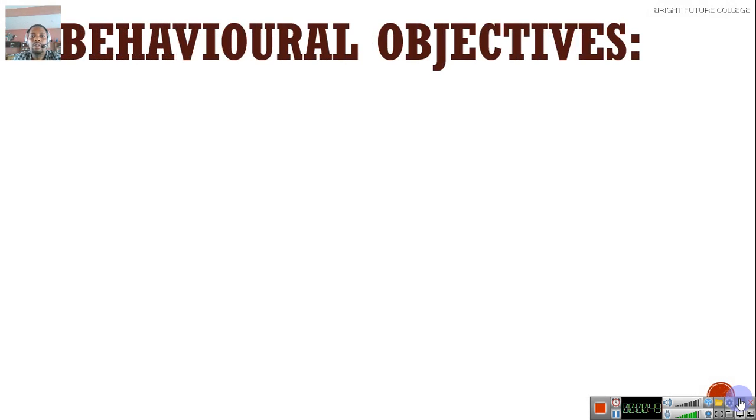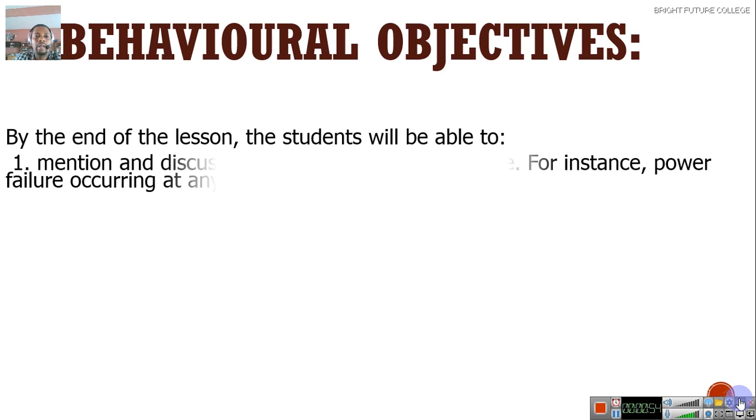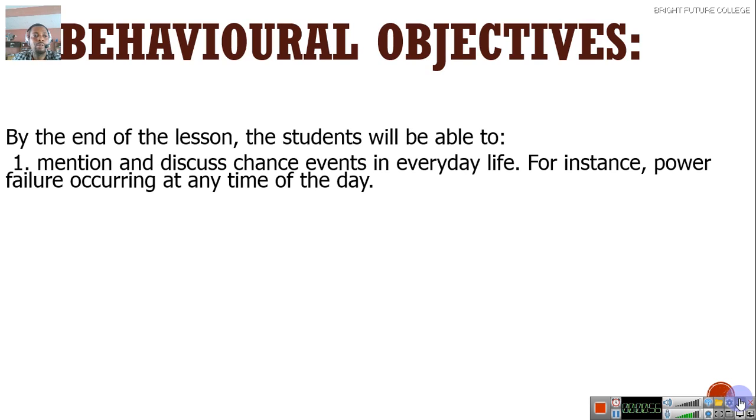Now let us consider the behavioral objectives of this lesson. At the end of this lesson, you should be able to mention and discuss chance events in everyday life, for instance, power failure occurring at any time of the day.